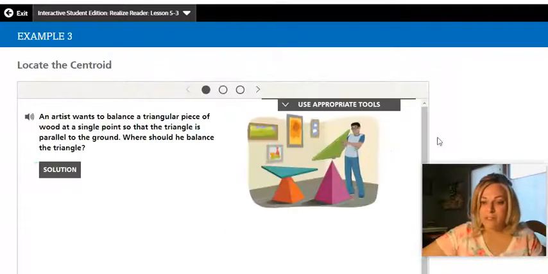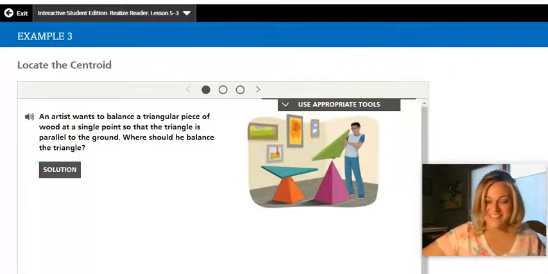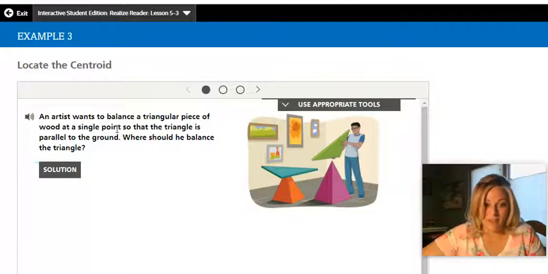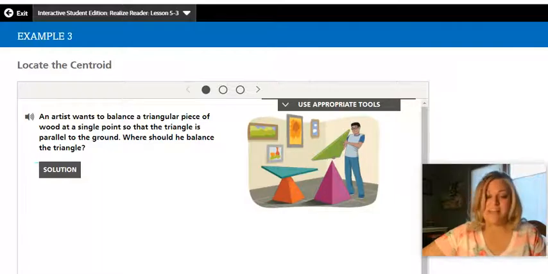Okay, we're going to locate the centroid. This is one of my favorite things in geometry because it actually has really obvious application. It says an artist wants to balance a triangular piece of wood at a single point so that the triangle is parallel to the ground. Notice it is balanced. He's going to balance that point right there. So somewhere on this triangle, there is a center of gravity, and we're going to find that.